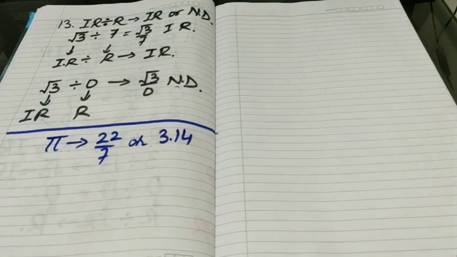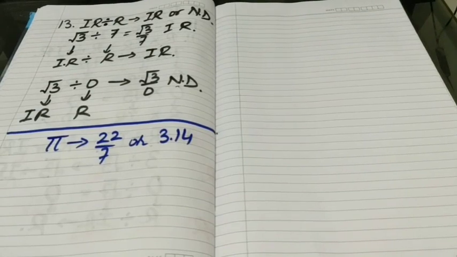It means pi is a rational because 22/7 is a rational. But to your surprise, I want to mention that pi is not rational, pi is irrational. Now the question is, why pi is irrational? If pi is irrational, then how can it have the value of 22/7?